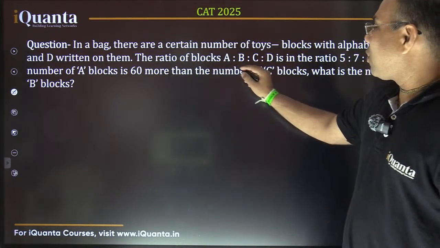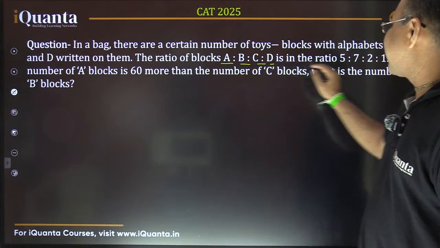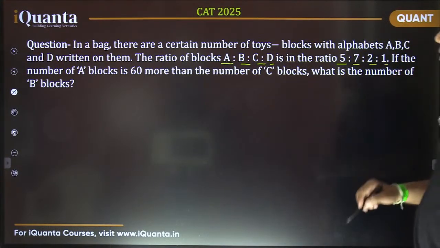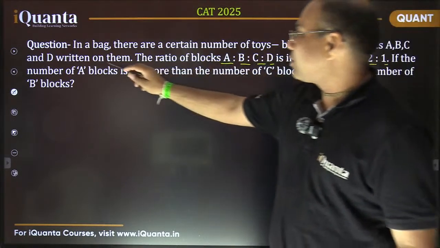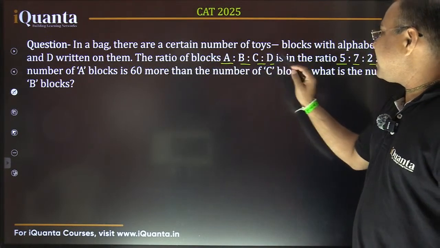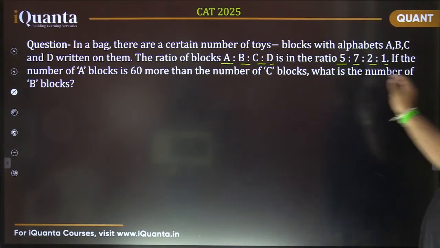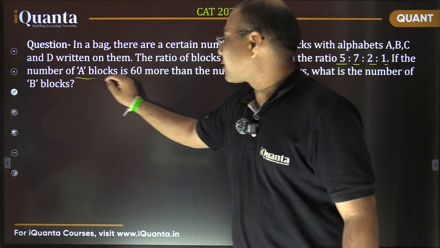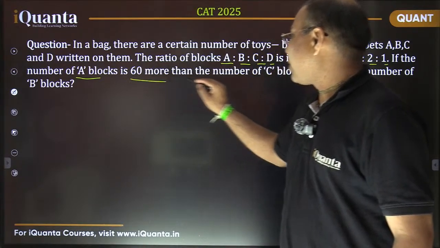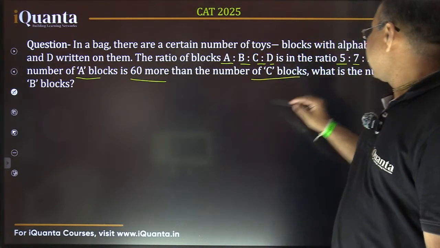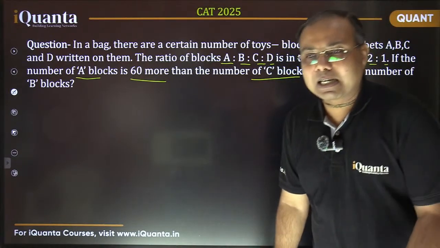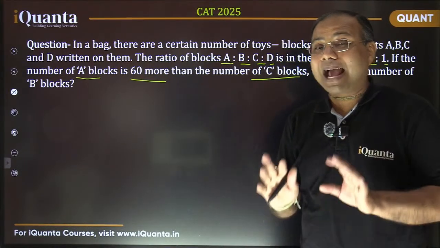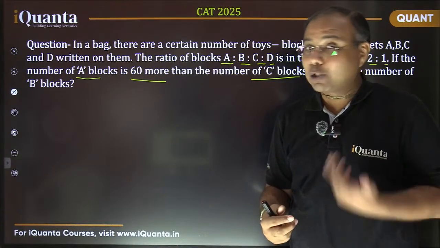So the ratio of the blocks A, B, C, D is given, that is 5, 7, 2, 1. In a bag there are certain number of toy blocks with alphabets A, B, C, D written on them. The ratios of blocks A, B, C, D is 5, 7, 2, 1. If the number of A blocks is 60 more than the number of C blocks, then what is the number of B blocks? That is the question. As we have discussed already, we don't know the exact number of blocks of any kind. We just know the ratios.